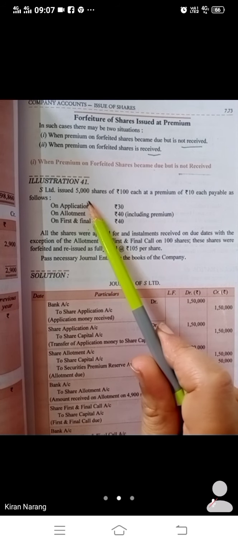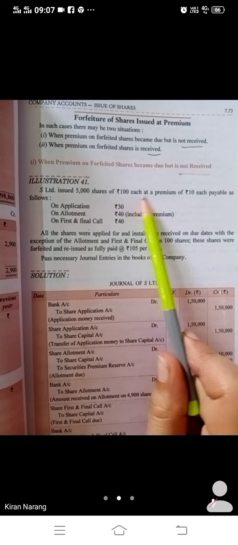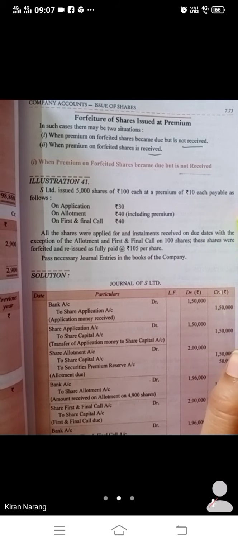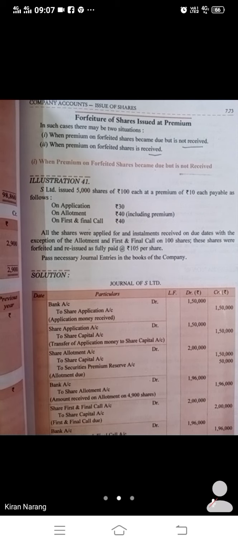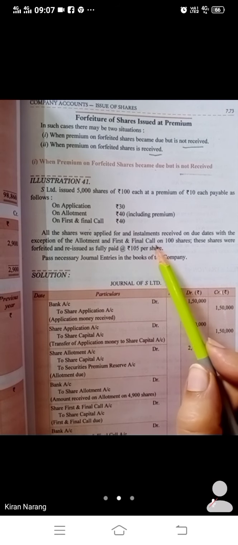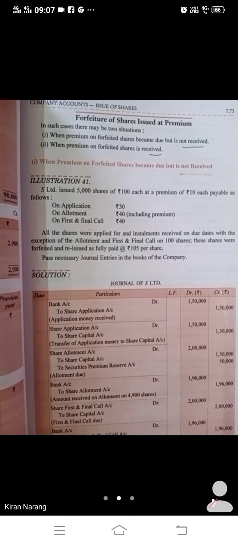C.S. Limited issued 5,000 shares of rupees 100 each at a premium of 10 each, payable as 30, 40, 40. Three installments are there: application, allotment, and first and final call. All the shares were applied for and installments received on due dates, with the exception of the allotment and first and final call on 100 shares.